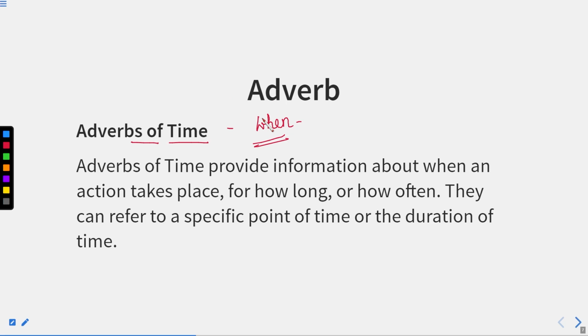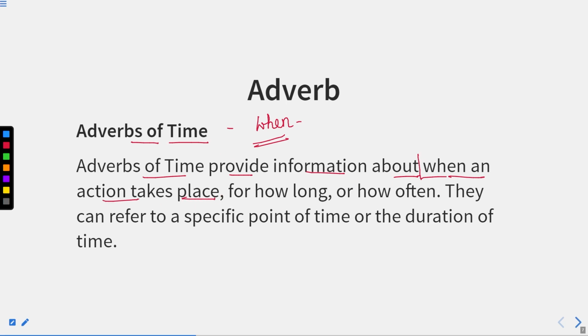Now again, time can be a noun as well, but that is a different case. Here, if any word replies to the question, or shows us when that action is taking place, it will be known as an adverb of time. Adverbs of time provide information about when an action takes place.